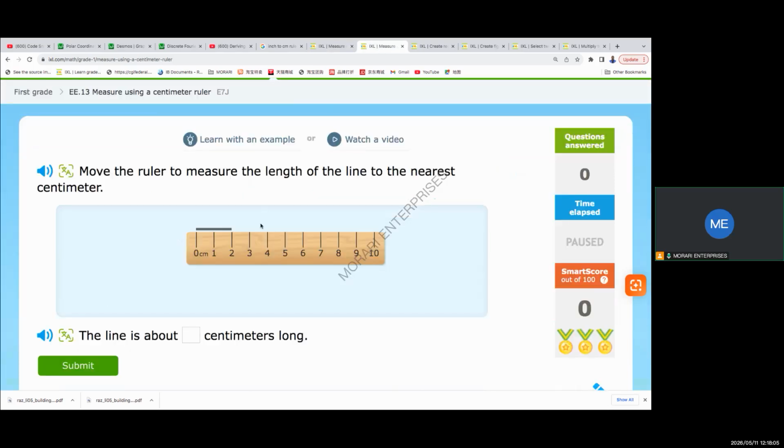We have a centimeter one. It says move the ruler to measure the length of the line to the nearest centimeter. Because the numbers that we have here are just in centimeters.